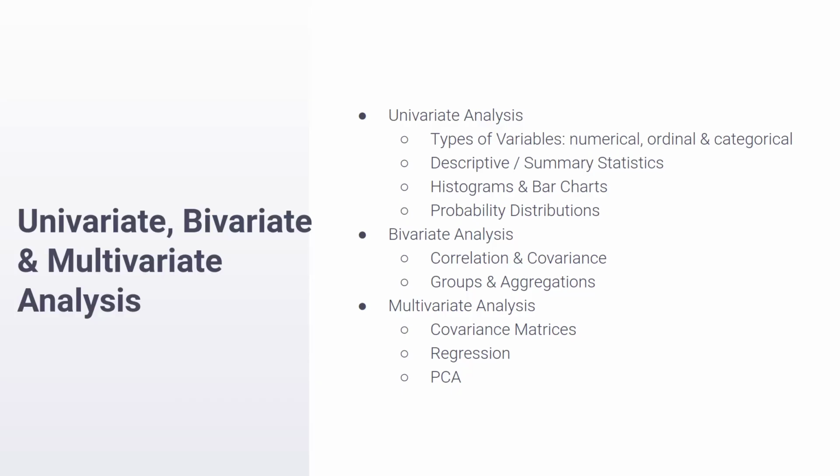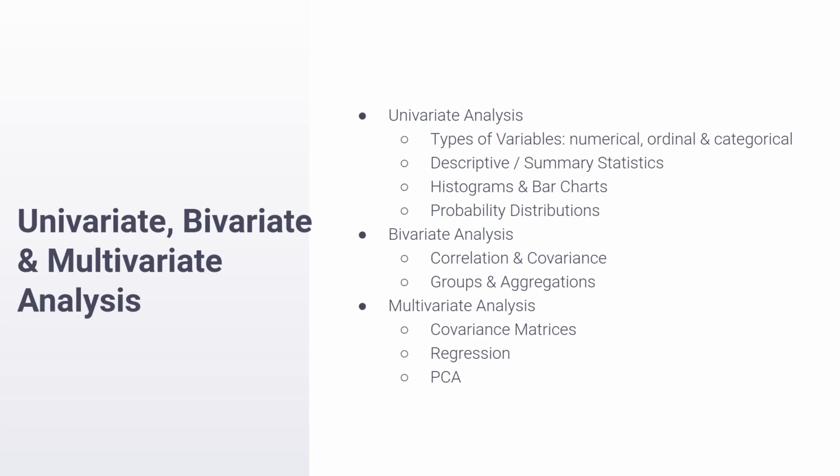We broadly divide data analysis into three categories of analysis, namely univariate, bivariate, and multivariate analysis. Univariate analysis refers to analysis that we apply on a single variable. That's what univariate means. It's a single variable. Similarly, bivariate analysis refers to analysis of a pair of variables which are being analyzed simultaneously. And finally, multivariate analysis is analysis which is simultaneously performed on a larger set of variables.